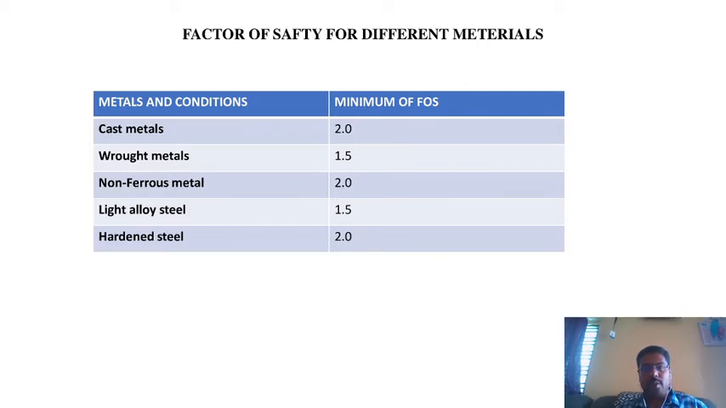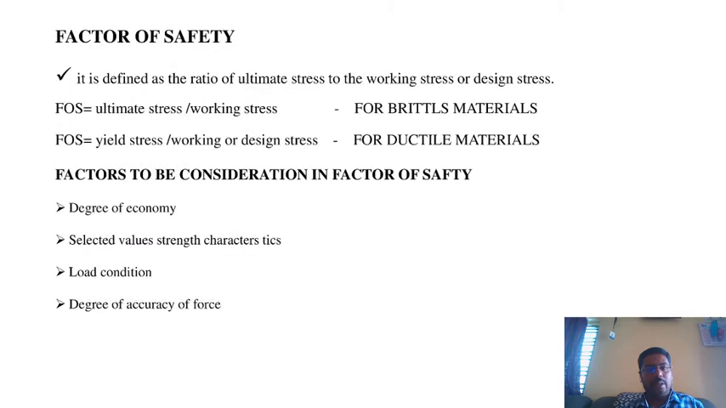Last class we discussed the factor of safety. So what does the factor of safety mean? It is defined as the ratio of ultimate stress to the working stress. Some metals have a low factor of safety, and some metals have a high factor of safety. So we will be checking the factor of safety for some metals here.